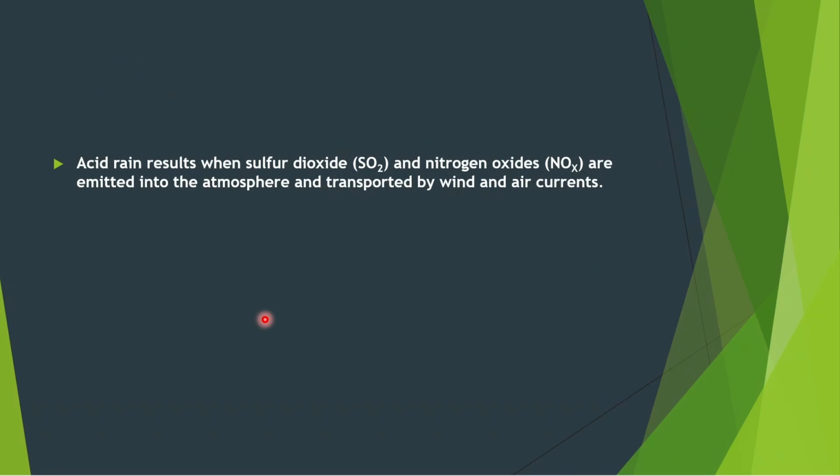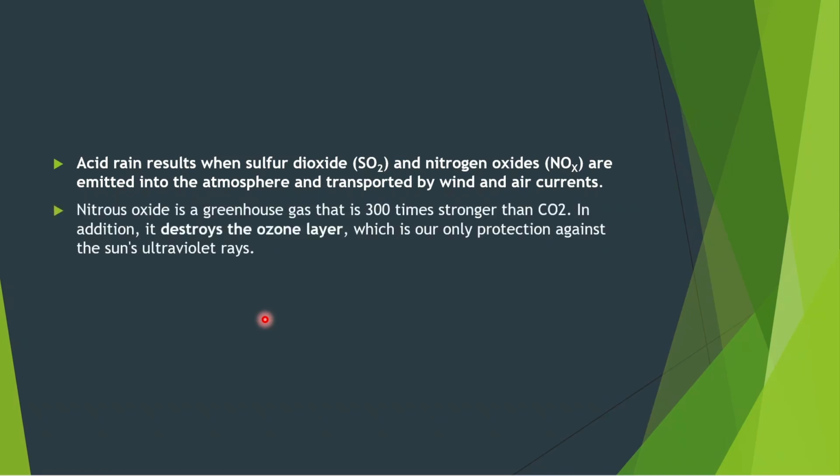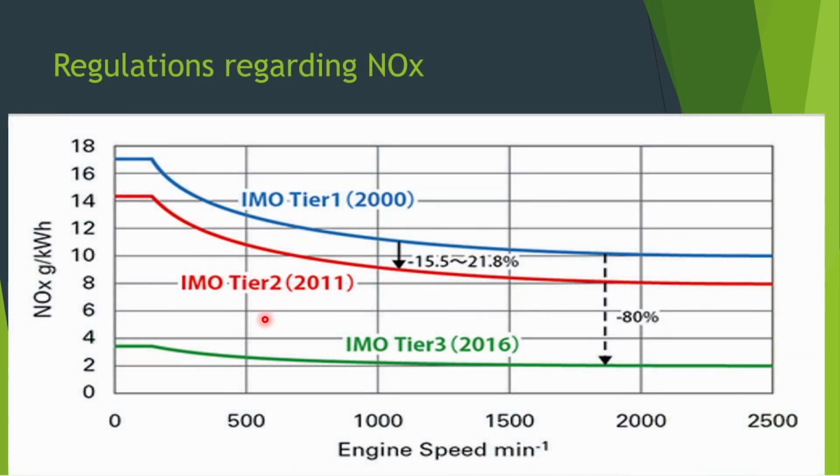Basically what happens when nitrogen oxide react with the water, it forms HNO3, and when sulfur dioxide, that is SO2, react with water, it forms H2SO4, so that is acid rain. So that is harmful for our environment. So these are some of the points. Because of these points that we have to study about the NOx reduction.